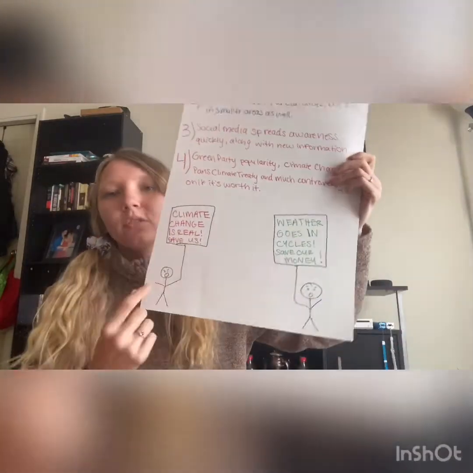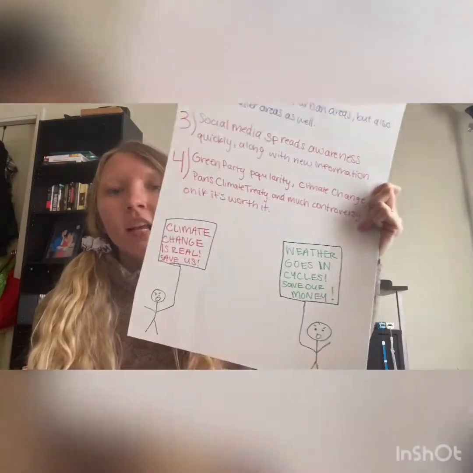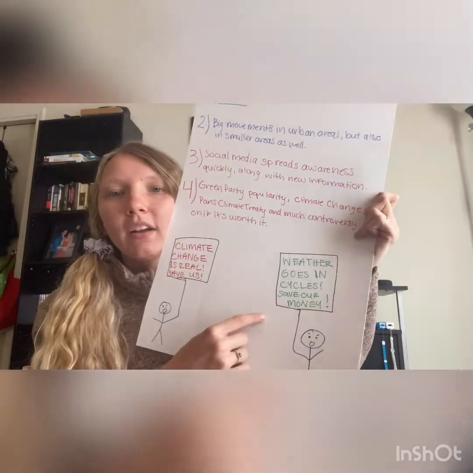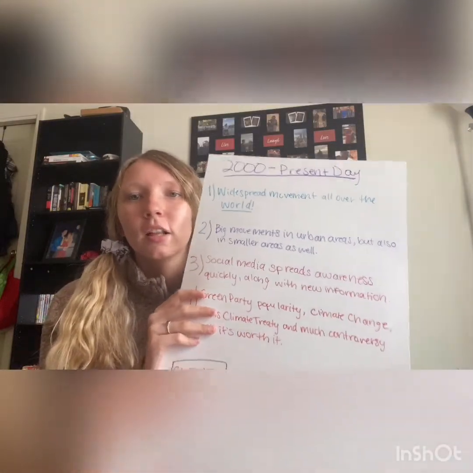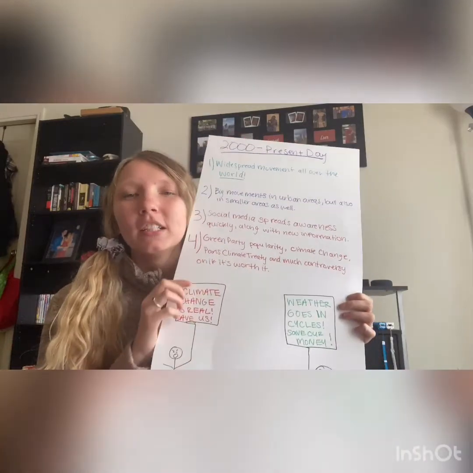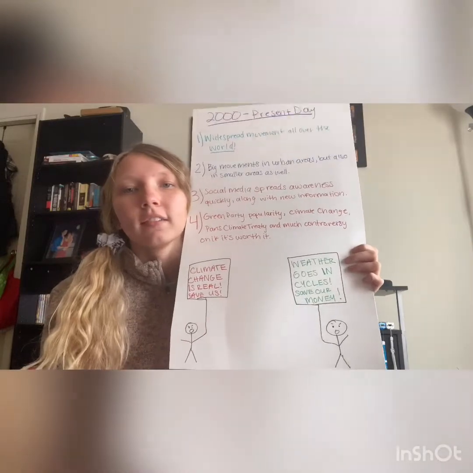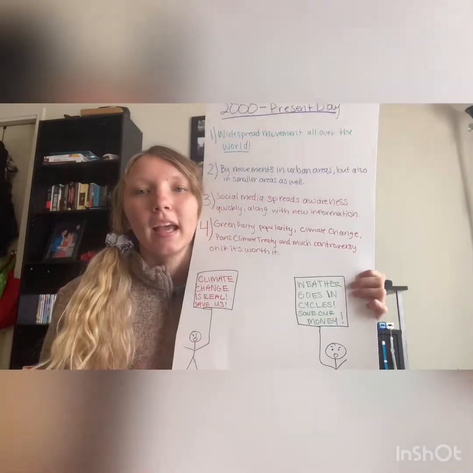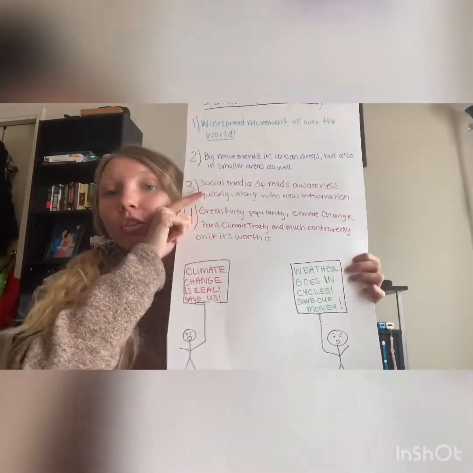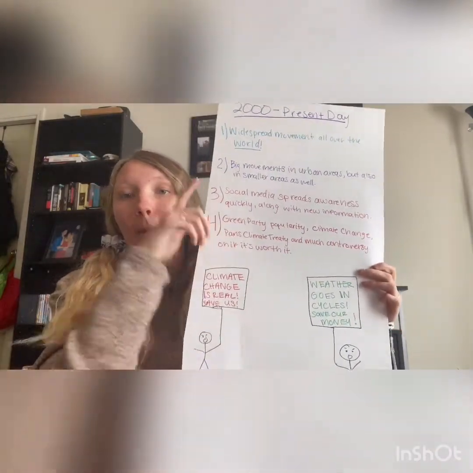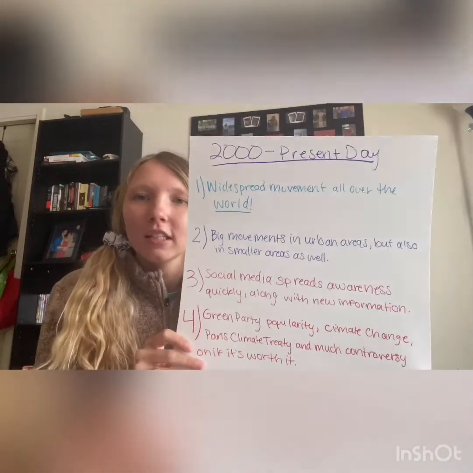So we just have two protesters here. This guy is saying climate change is real, save us. And this guy is saying that weather goes in cycles, save our money. So we can see how this is a controversial thing, because a lot of people don't think it's worth it to put a lot of money into the environment, because the world has lived this long. They don't think it's going to be that big of a deal. And a lot of people say that it is real, and that the world has never gone through this before, and if we don't stop it, man-made climate change is going to ruin us. So that's 2000 to the present day.